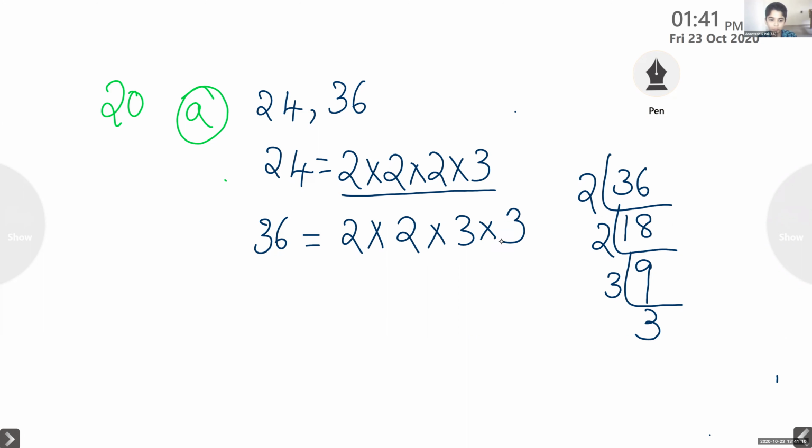That was there in the one page, that's why. So the answer is what? 2 into 2 into 3 into 24, and here...